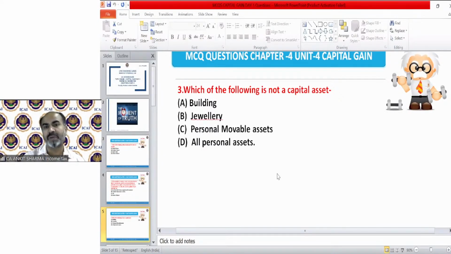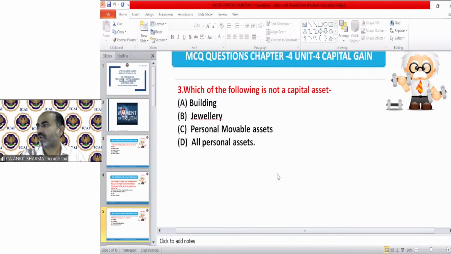Which of the following is not a capital asset? You have to answer me out of these options. The correct answer is, of course, Mr. Sushil. Okay, you are still on question number 2. MCQ 2 correct answer was A. Now MCQ 3 answers, I am waiting.